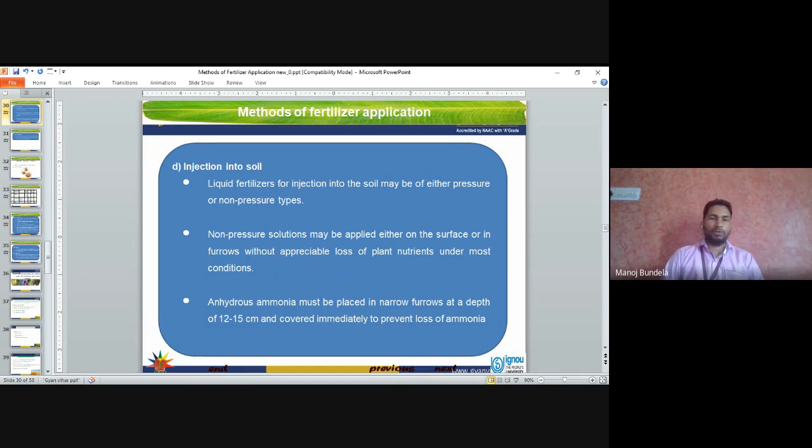So anhydrous ammonia we can use. What is the help of this? Ammonia must be placed in the narrow furrow, at a depth of 12 to 15 centimeters, and covered immediately to prevent the loss of ammonia.